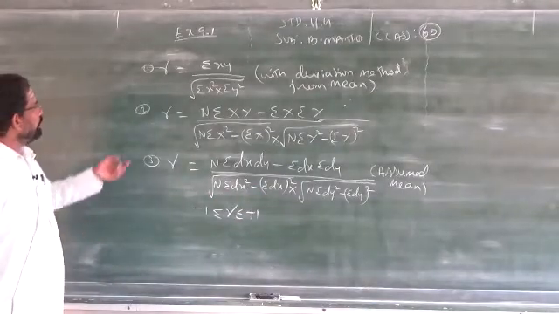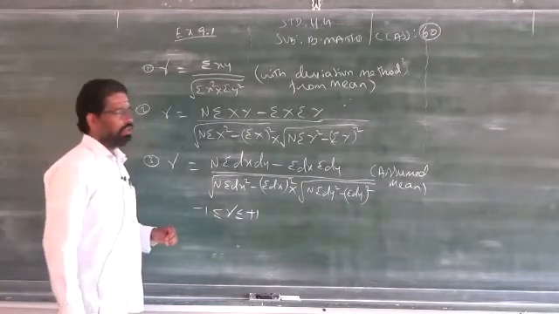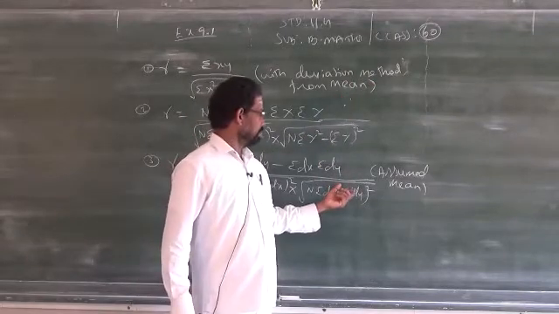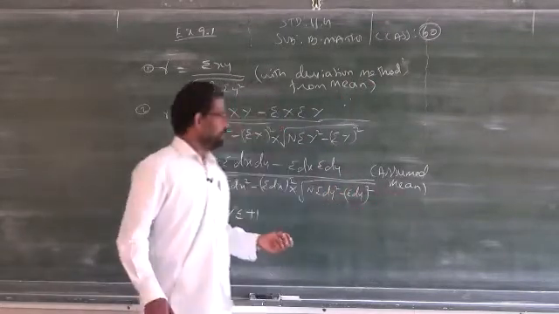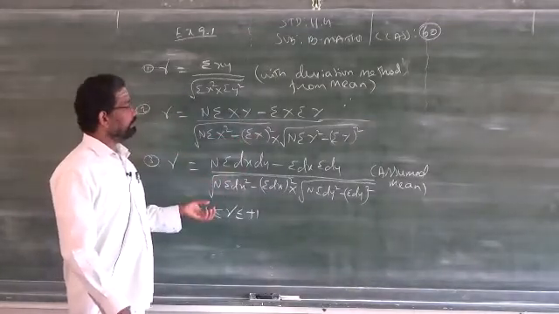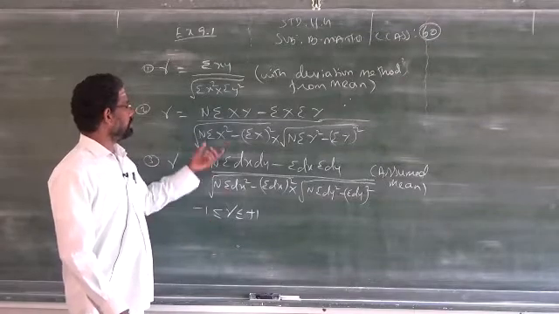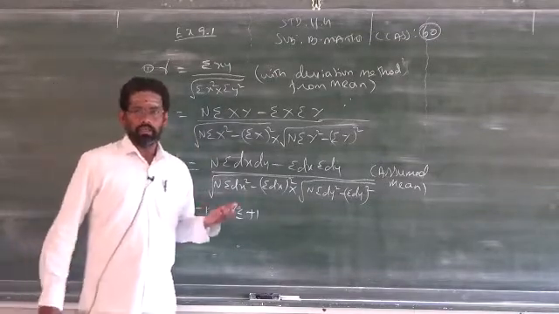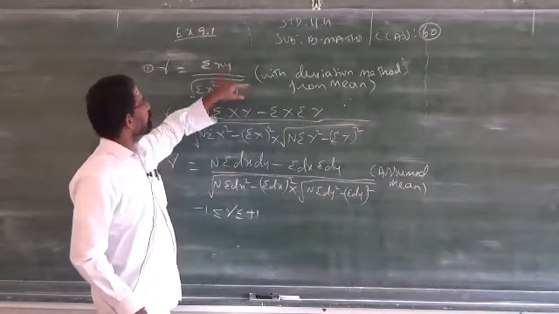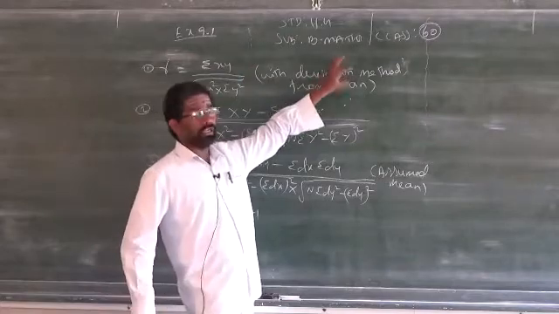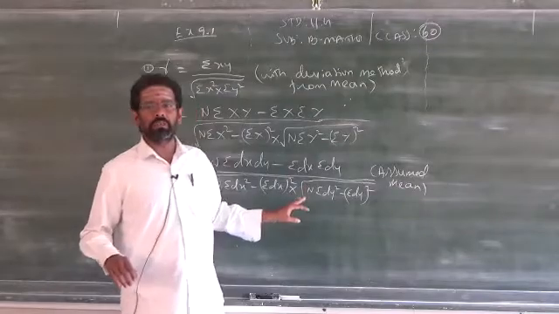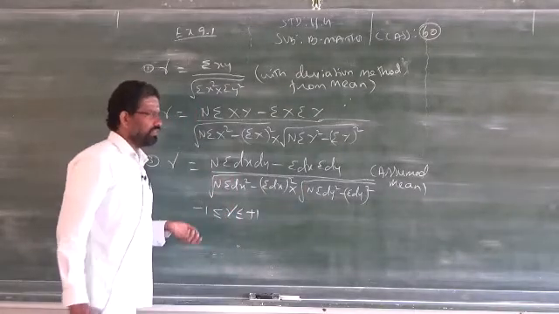To find correlation, we have three formulas: the deviation method from the mean, the deviation method from an assumed mean, and the method without deviation, the direct method. When the method is not mentioned in the question, you can follow the second formula. If you are able to do the first formula, you can do it first. I will tell you when to use the first, second and third formula, so you can select whichever is convenient for you.